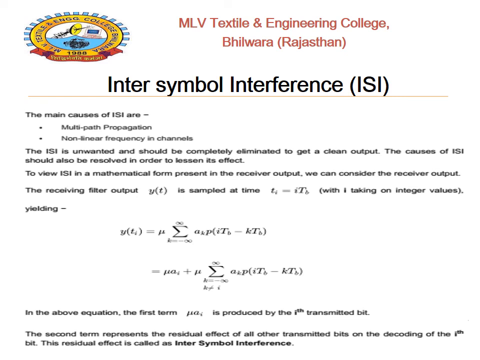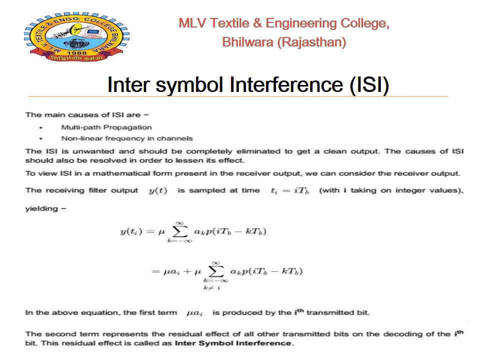The second term represents the residual effect of all other transmitted bits on the decoding of the ith bit. This residual effect is known as inter-symbol interference. Basically, y of Ti is a combination of two terms. The first term is related to the ith transmitted bit, but the second term represents the residual effect of the other transmitted pulses, which is responsible for creating inter-symbol interference.